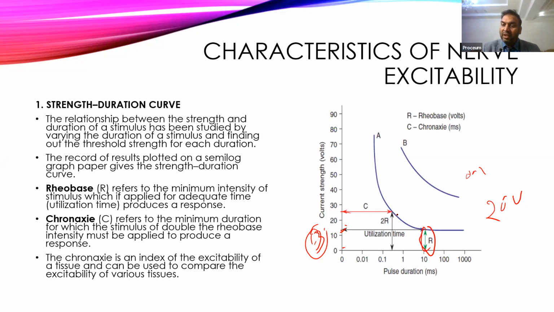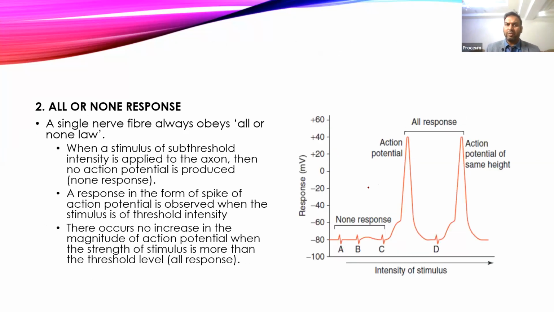Now here, if you see, two curves have been plotted, curve A and curve B. Curve A is the curve of the neuron or nerve, while curve B is the curve of the skeletal muscle. And you can see the difference between the chronaxie of the skeletal muscle and the chronaxie of the neuron. The neuron is much more excitable as compared to muscle. So this is just a strength duration curve. Sometimes you might see this type of diagram and be asked what is the value of C, or what does R mean. A question can be asked about all those things.